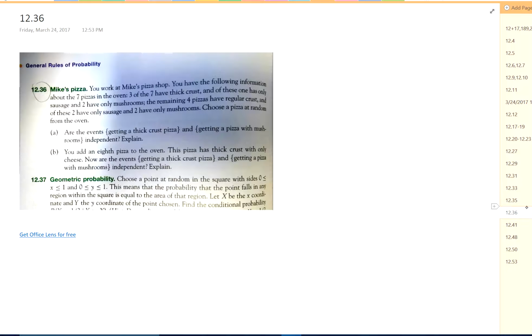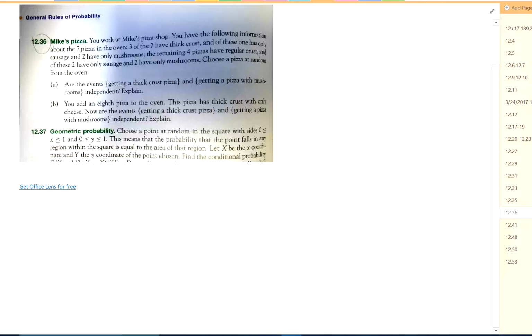Let's look at 36. Mike's Pizza. You look at Mike's Pizza Shop, you have to find information about 7 pizzas in the oven. 3 have thick crust. 1 of these has sausage, 2 has mushroom, 4 has regular, 2, oh my goodness, okay. Are the events getting thick and getting mushroom independent? Okay, explain.